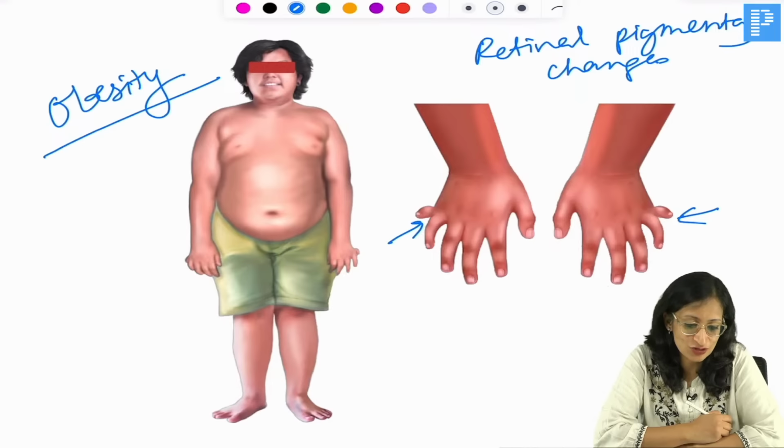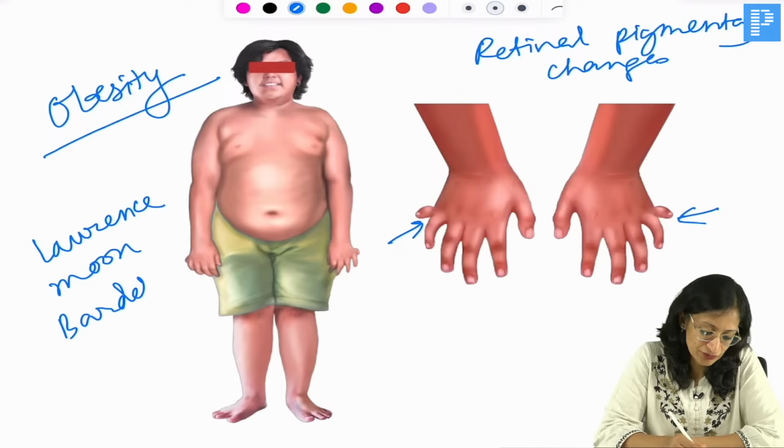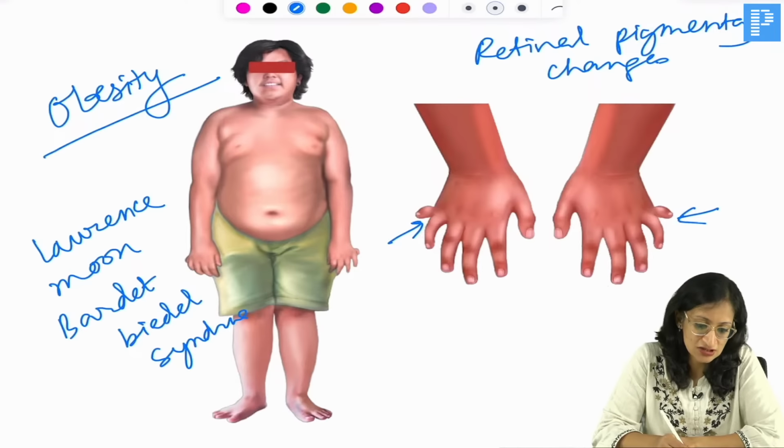Yes, who can answer? Very good, Deepak Gupta. So this is Laurence-Moon Bardet-Biedl syndrome. Okay, Bardet-Biedl syndrome. So you have obesity, polydactyly, retinal pigmentary changes and so on. Okay.